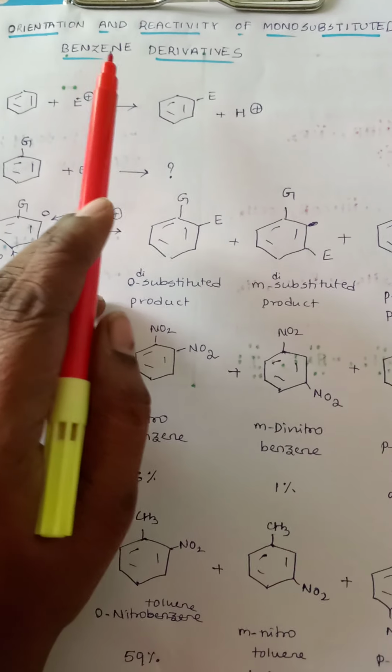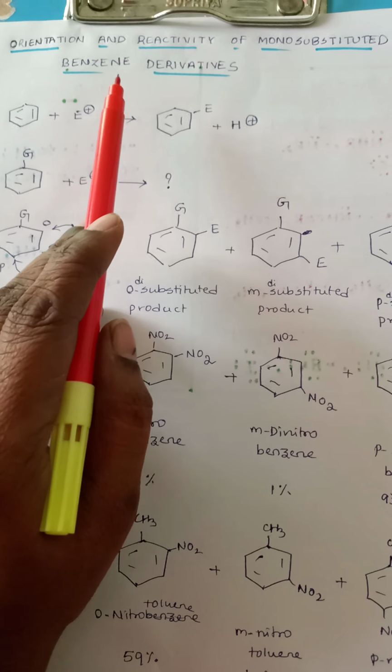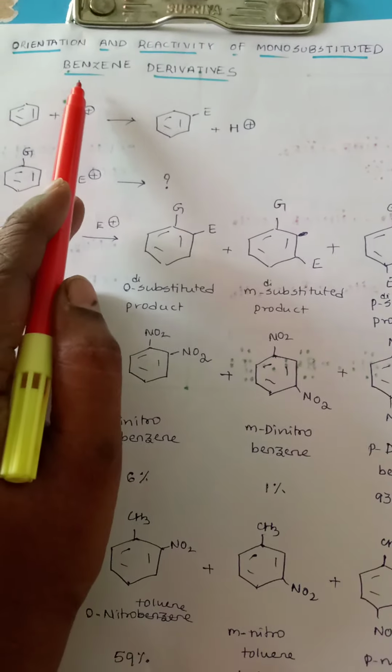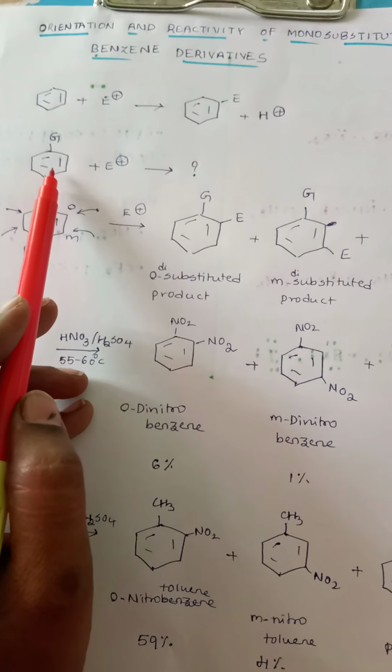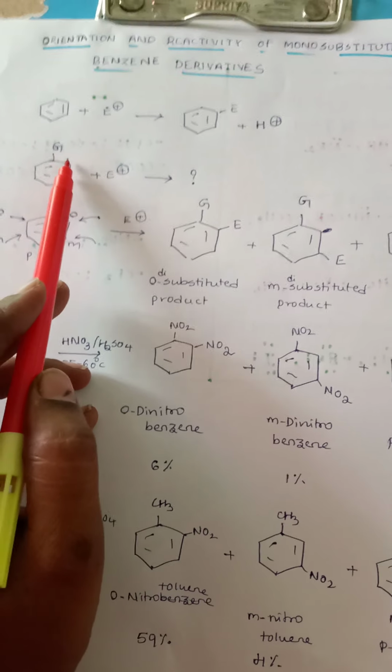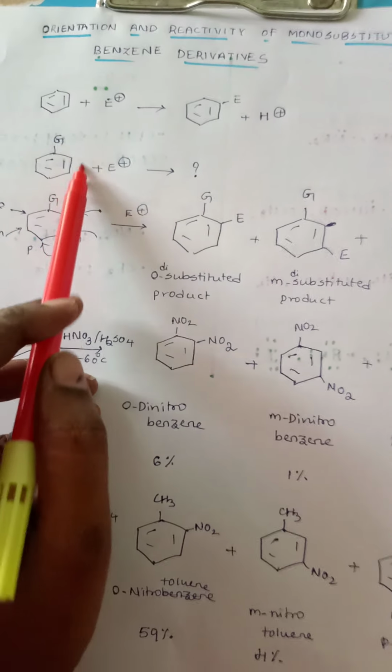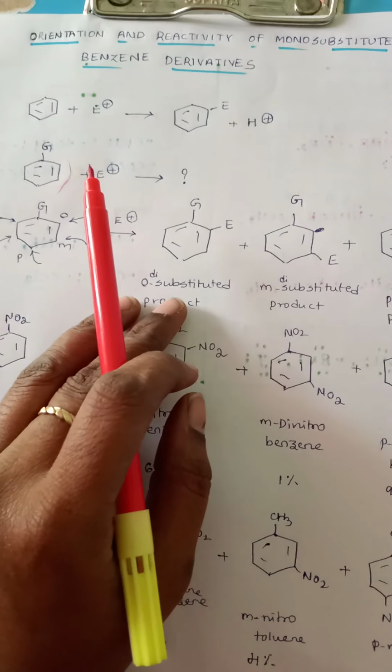Now let's try to understand this sentence. Monosubstituted benzene derivatives. When your benzene ring is substituted by any single substituent, it is said to be a monosubstituted benzene derivative.